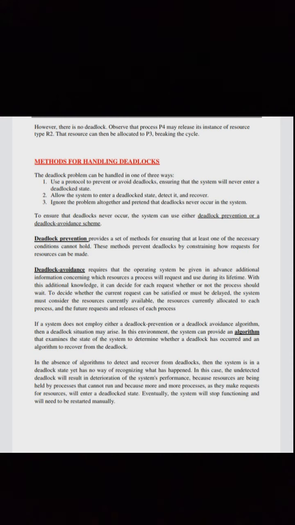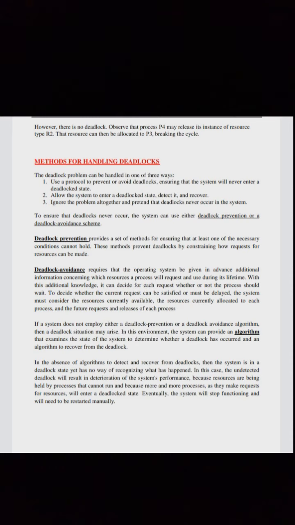If a system does not employ either a deadlock prevention or a deadlock avoidance algorithm, then a deadlock situation may arise. In this environment, the system can provide an algorithm that examines the state of the system to determine whether a deadlock has occurred and an algorithm to recover from the deadlock.